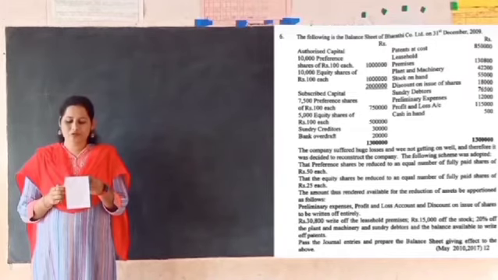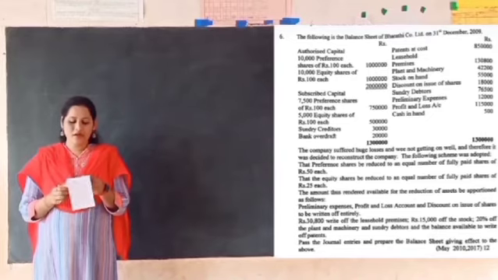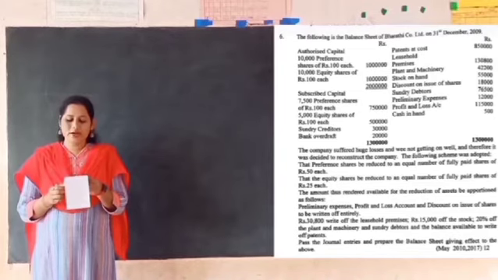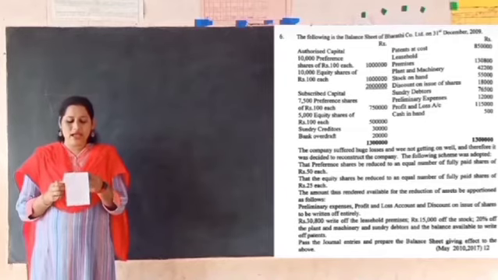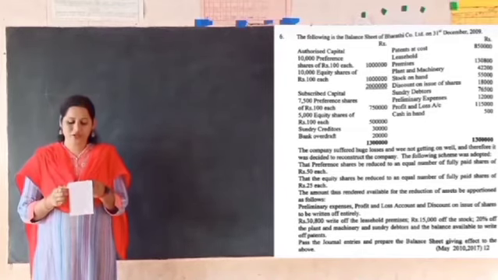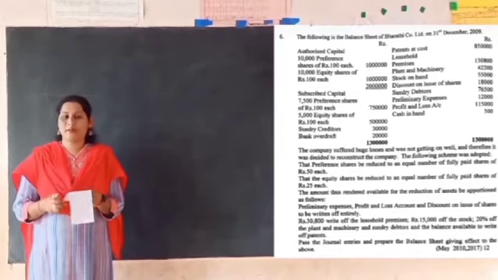Preliminary expenses, profit and loss account and discount on issue of shares to be written off entirely. Rupees 30,000 write off from the leasehold premises, rupees 15,000 of the stock, 20% off from the plant and machinery and debtors, and the balance available to write off the patents. The requirements given in the question: pass the journal entries and prepare the balance sheet giving effect to the above scheme.